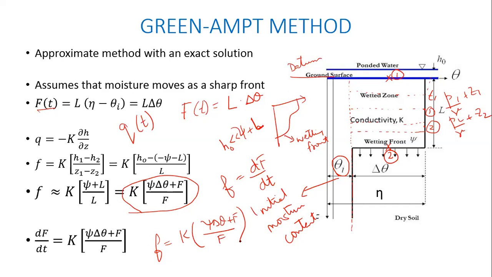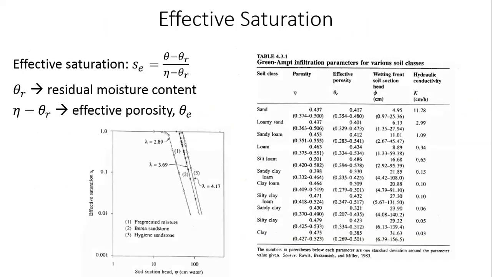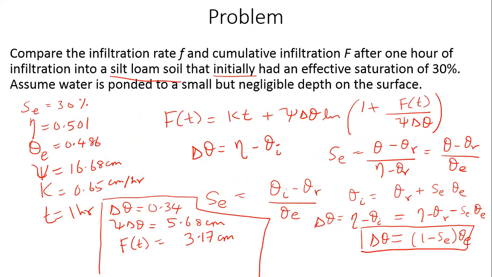Now we have obtained capital F, so you can simply solve for small f. When you do that, you get the answer equal to 1.81 centimeters per hour. I will leave it to you to work out the numbers, but I've given you the intermediate steps and the answers, so you should be able to do this. It should not be all that difficult.